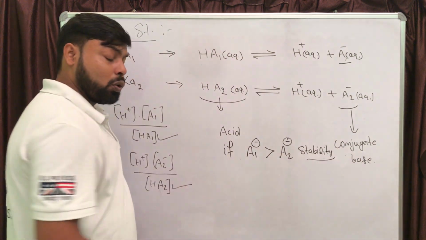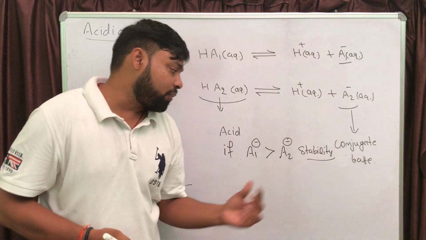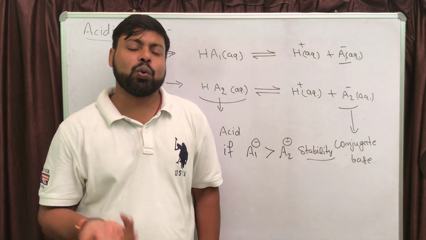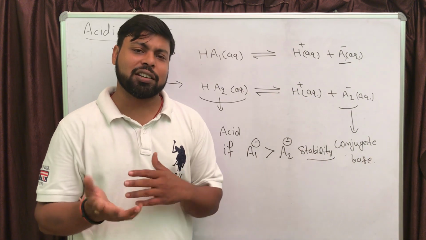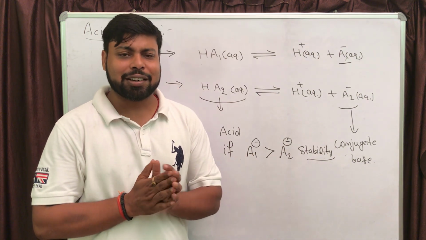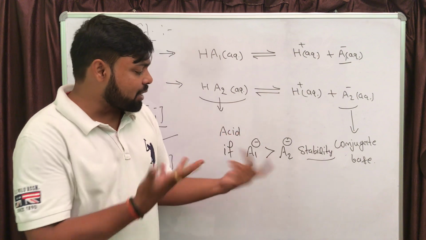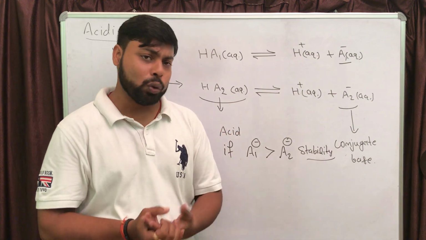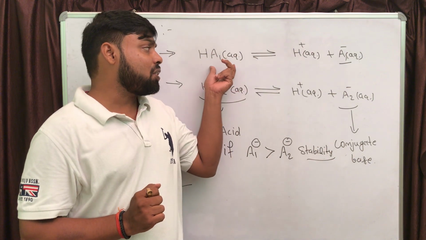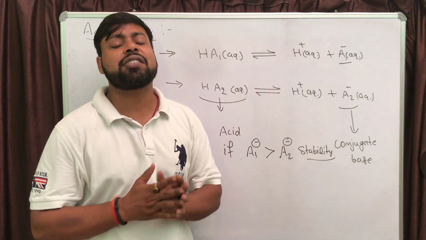Of course we can compare the stability of anions, because we have already discussed how to compare the stability of anions. So if A1 minus is more stable than A2 minus, then definitely the tendency of the first reaction to move in the forward direction will be more.